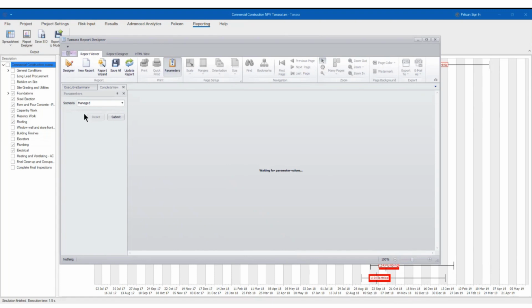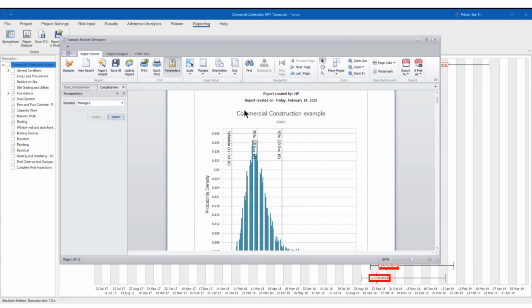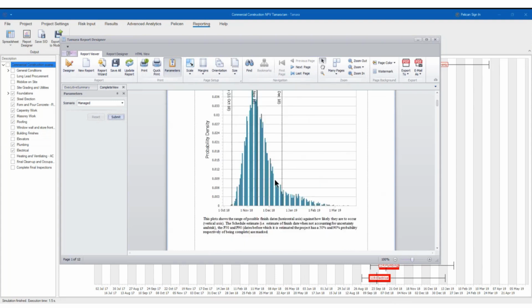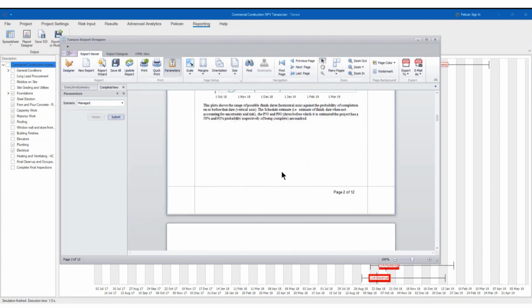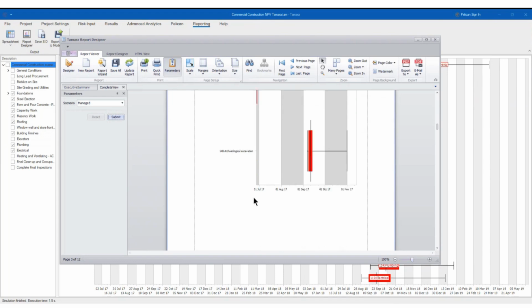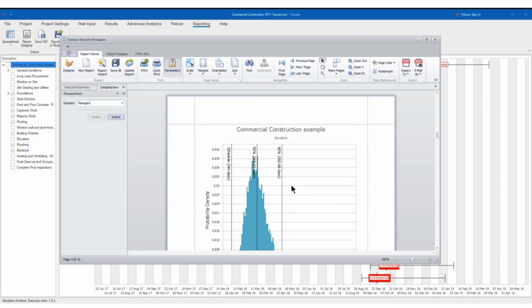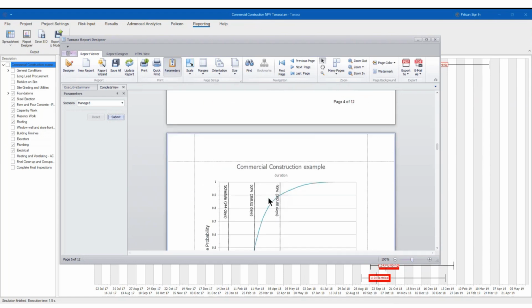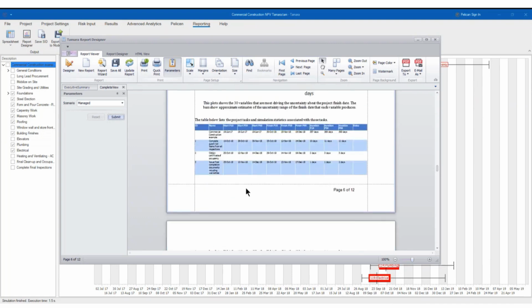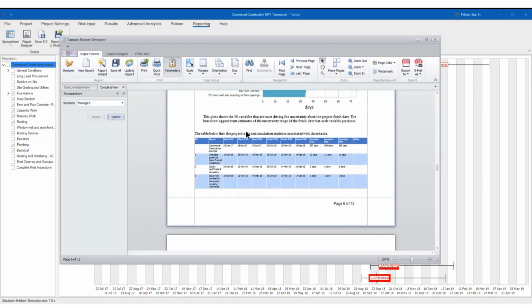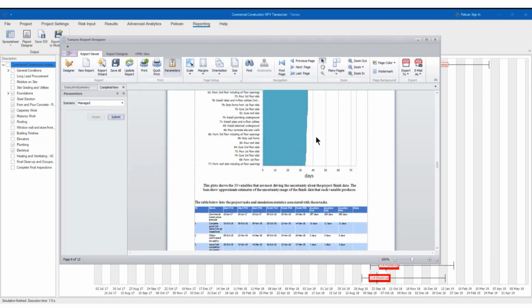And then again, the scenario, the managed scenario. You see, now you have all of this together. The dates, the S-curve, the probabilistic Gantt chart, the duration, like this. You take a look. It's a lot of information. The duration here. In this case, the project cost simulation associated with these tasks.